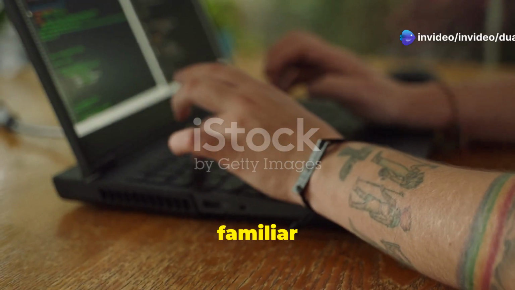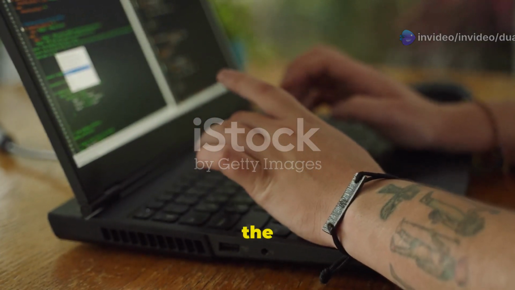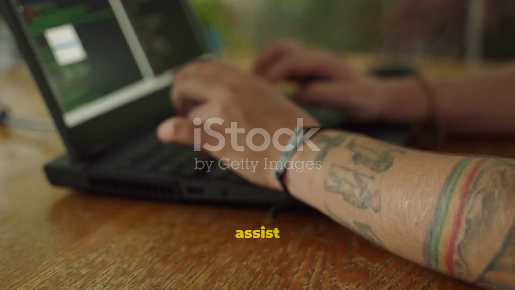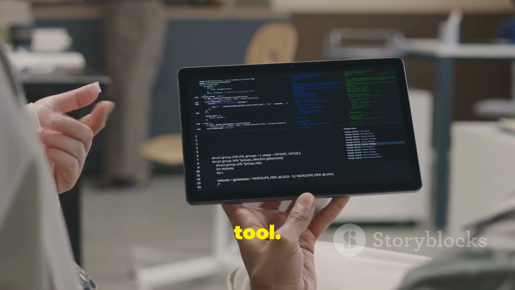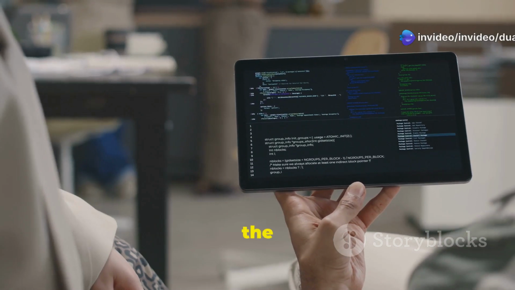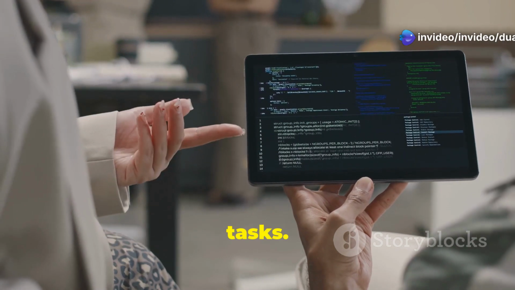Many developers are familiar with GitHub Copilot. It has become a staple in the coding community, known for its ability to assist with code completion and suggestions. It was a pioneering tool. When it first launched, it revolutionized the way developers approached coding tasks.